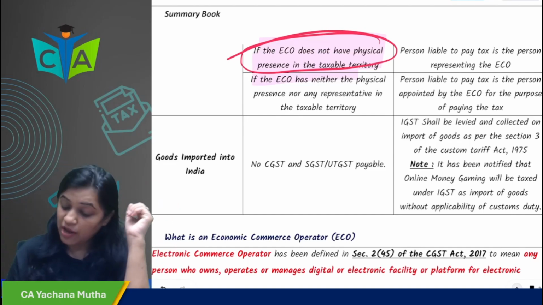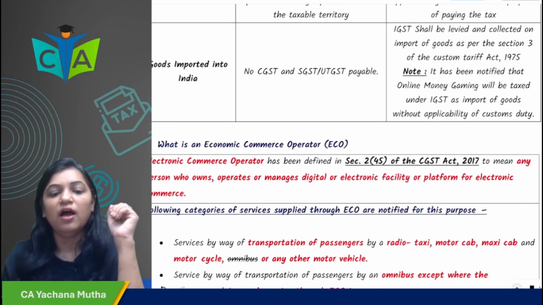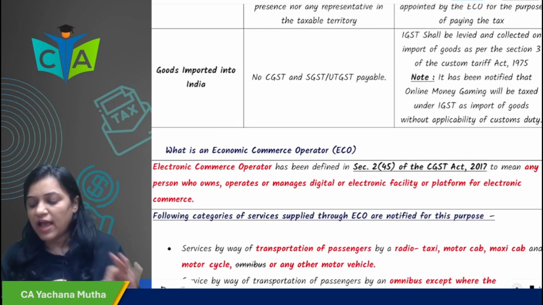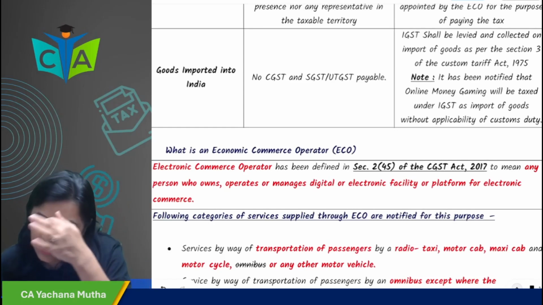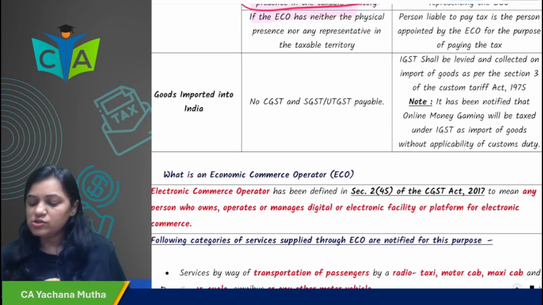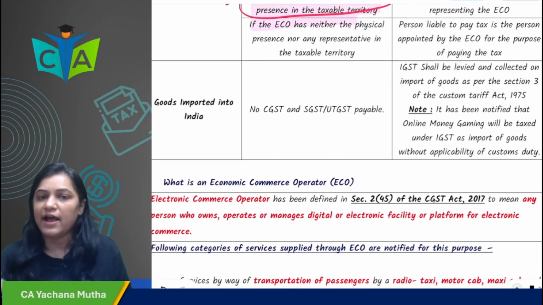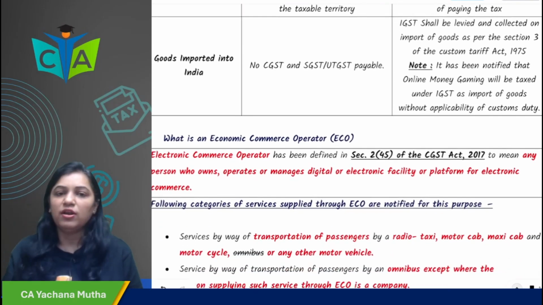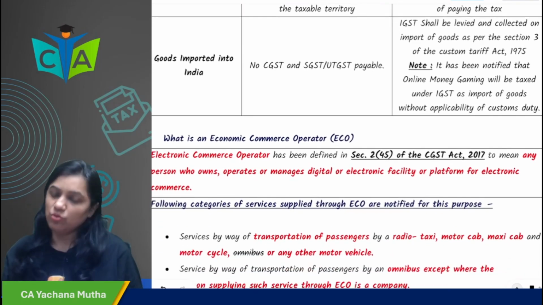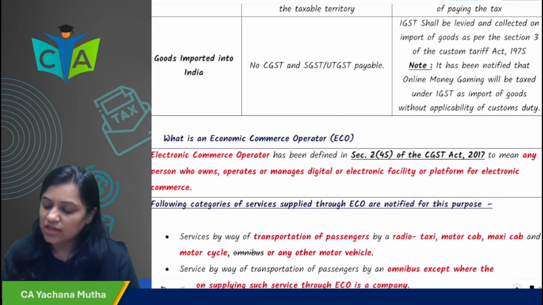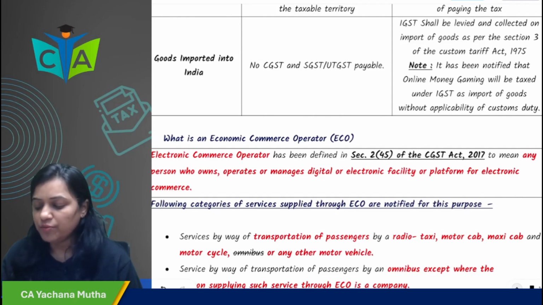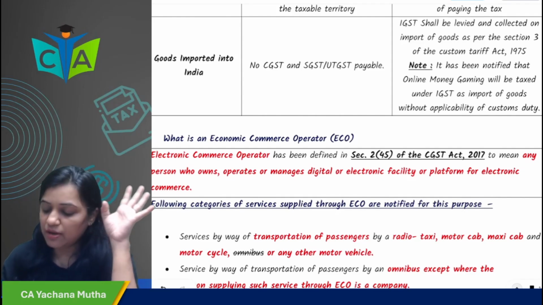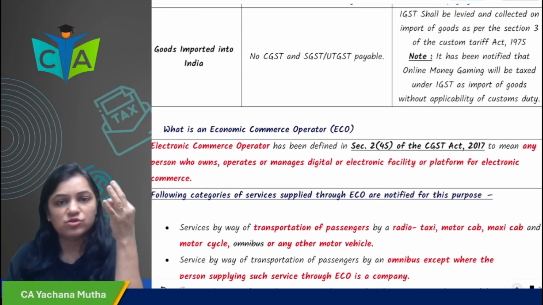Okay. And in case of goods imported into India, no CGST, SGST; the tax that would be collected is IGST. In case of import of goods, IGST is collected as per the provisions of the Customs Act. However, online money gaming is a specified actionable claim, you know now. In that case, IGST as on import of goods will be there without applicability of customs duty. In case of online money gaming, the applicability of customs duty is not there.